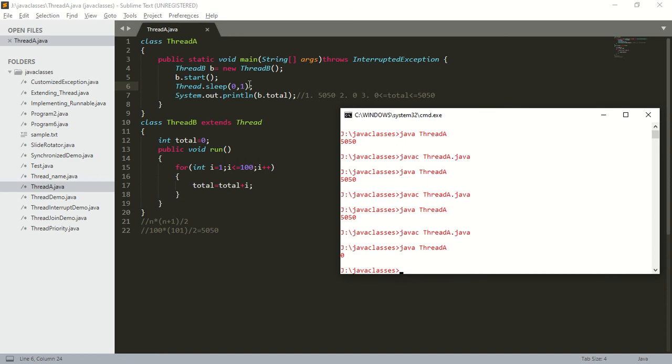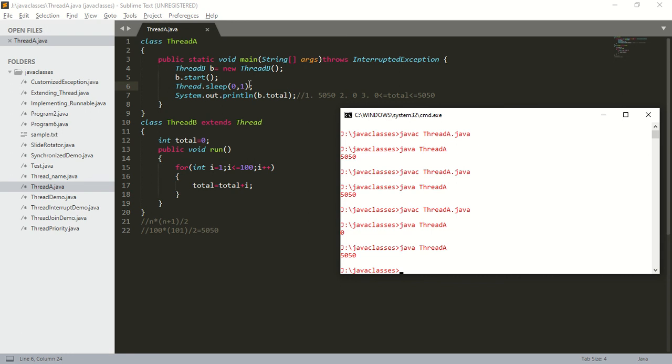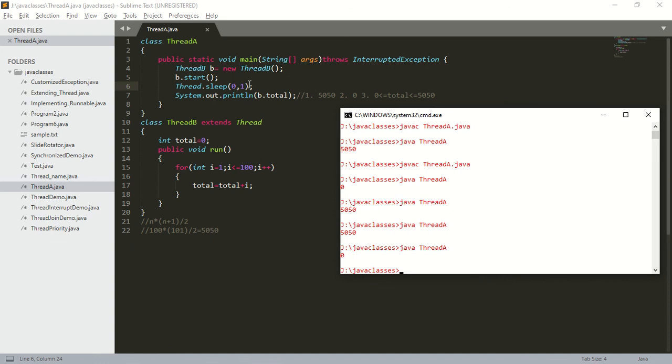No, it is not completing. It is taking more than 1 nanosecond. Sometimes the main thread is getting the chance, sometimes the child thread is getting the chance. So is the Thread.sleep method recommended to solve this problem? No, the Thread.sleep method is not recommended to solve this problem.